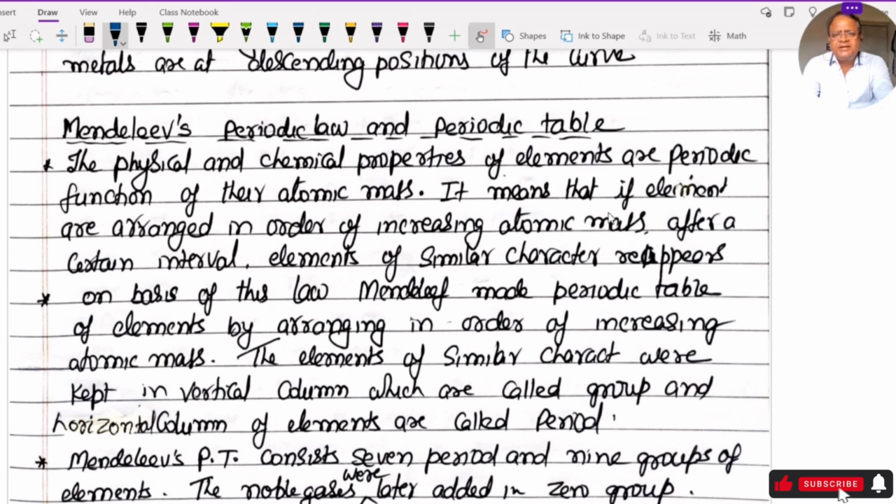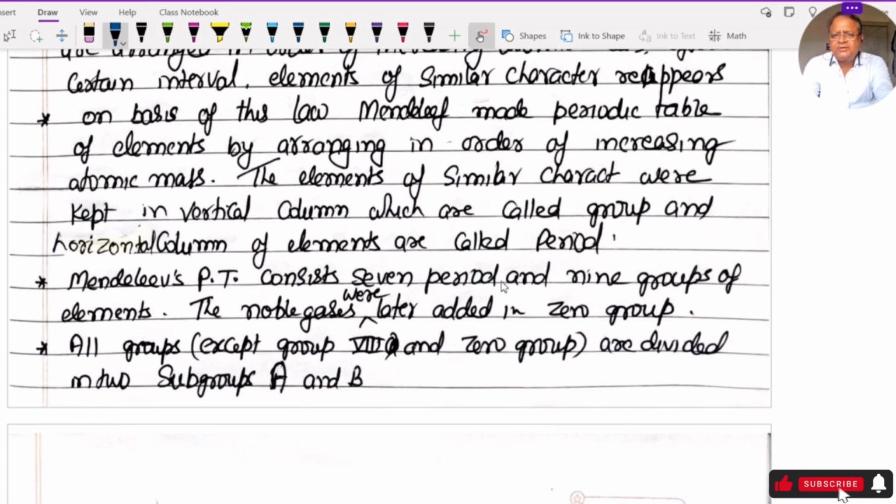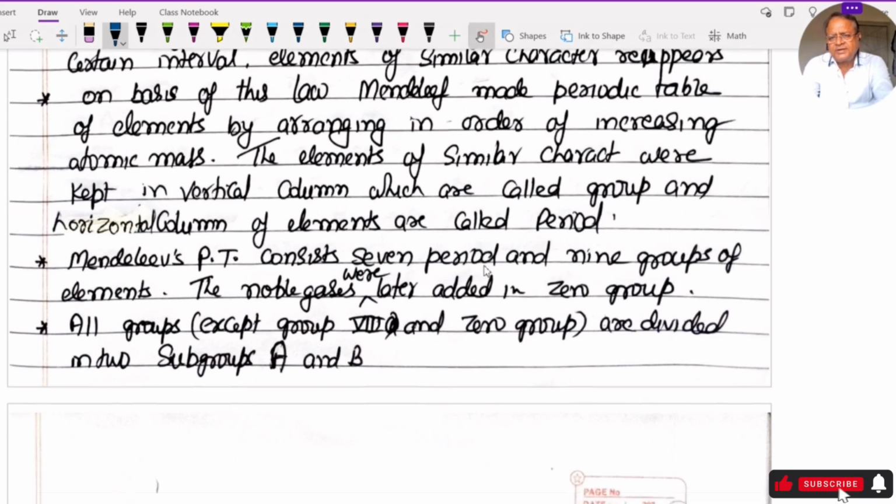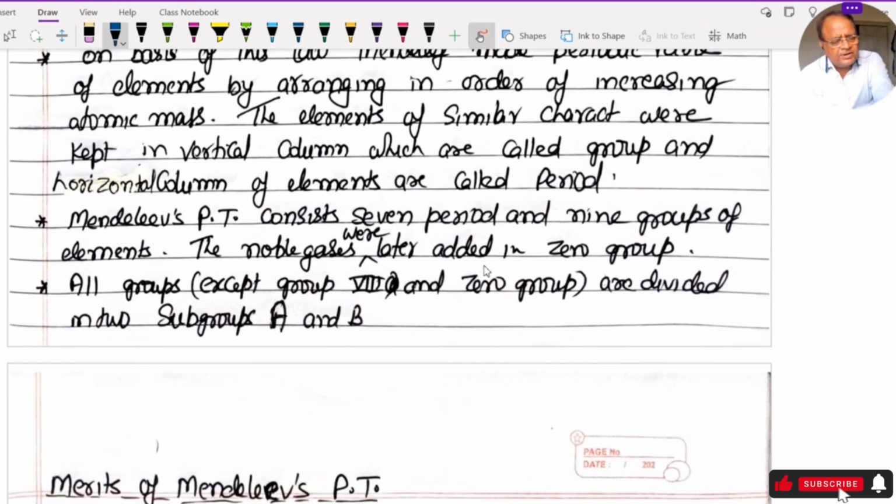It means that if elements are arranged in order of increasing atomic mass, after a certain interval, elements of similar character reappear. On the basis of this law, Mendeleev made a periodic table by arranging elements in order of increasing atomic mass. The elements of similar character were kept in a vertical column, which is called a group, and a horizontal row of elements is called a period. Mendeleev's periodic table consists of 7 periods and 9 groups of elements.